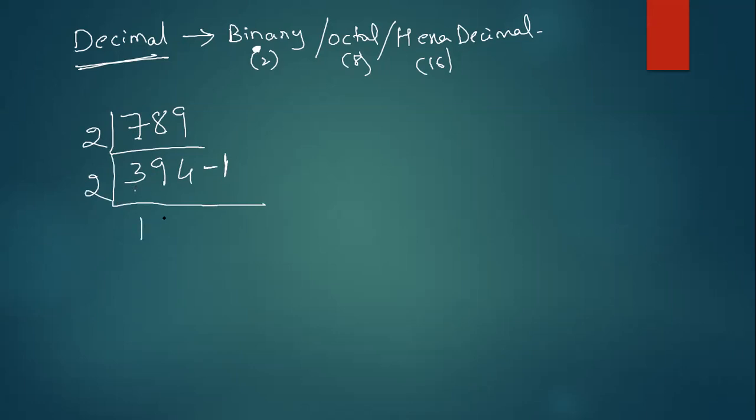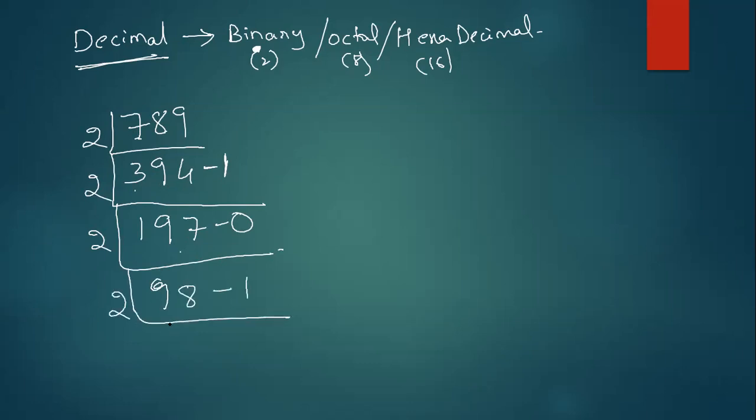Then 2 nines are 18, 2 sevens are 14. Here you will get remainder 0. Again divide by 2. Like that you have to do until you get single digits. Now 2 nines are 18, 2 eights are 16, I will get 1.